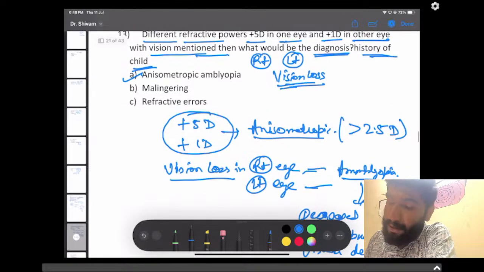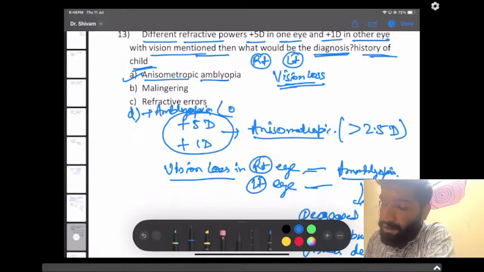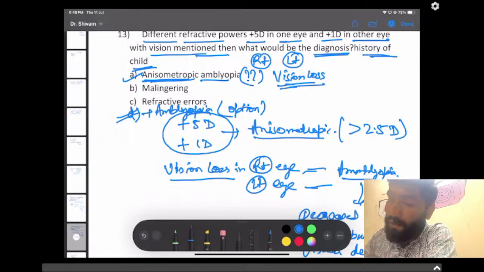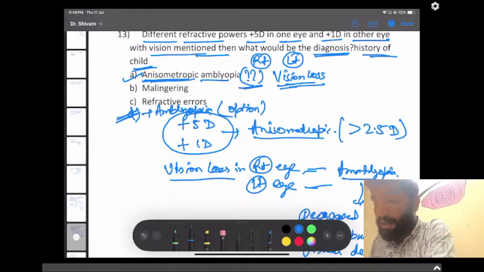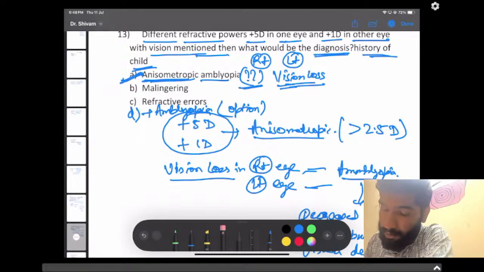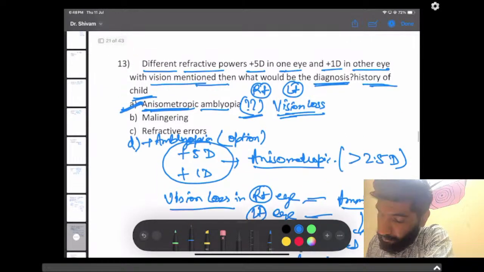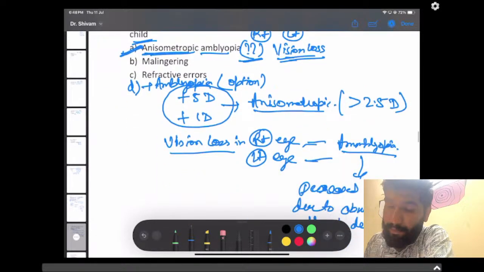But as suggested by some of the students, there was no anisometropic amblyopia in the options. If amblyopia was in the options, it has to be the answer. If anisometropic amblyopia was not in the options, then of course amblyopia should be the answer. But if anisometropic amblyopia was present, then for sure this is the answer. Okay, then let's move to the next question.